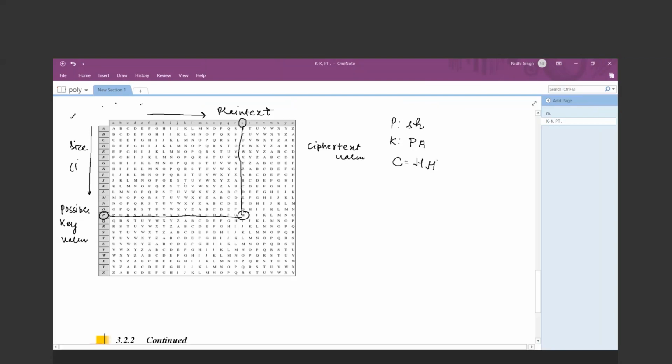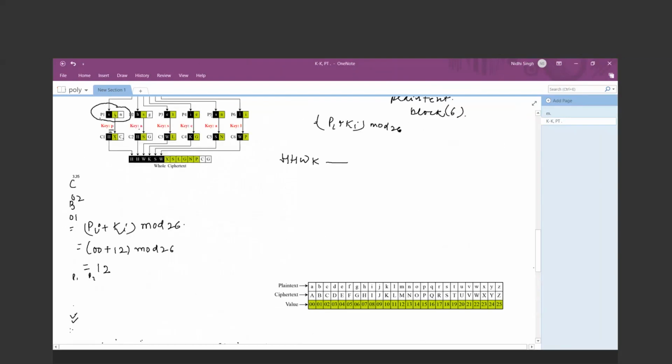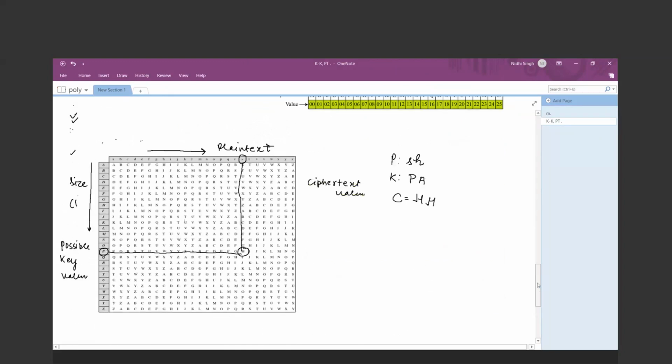So check above, is my answer H correct? Yes, my answer H is correct. So this is the way you have to use the Vigenere cipher table.